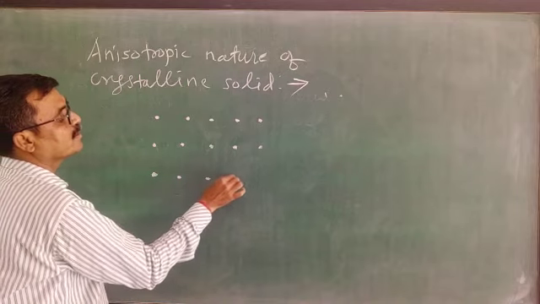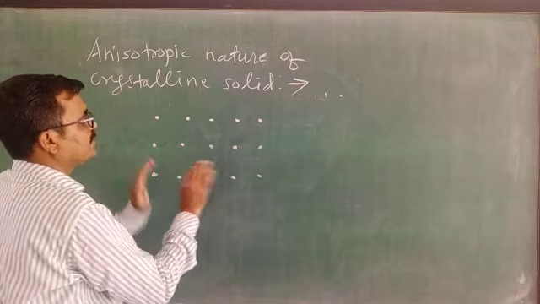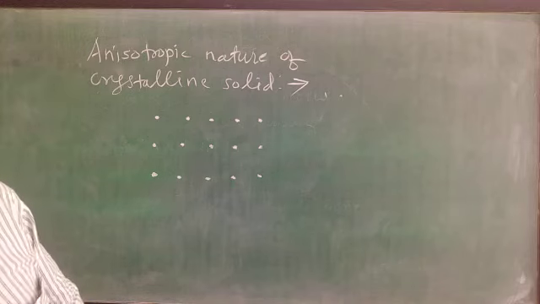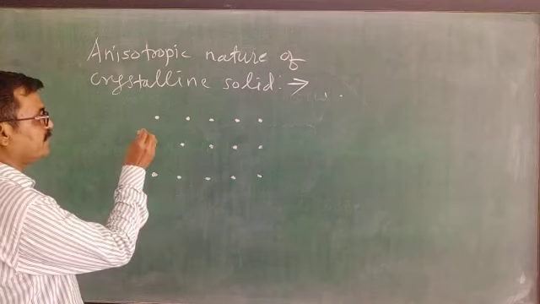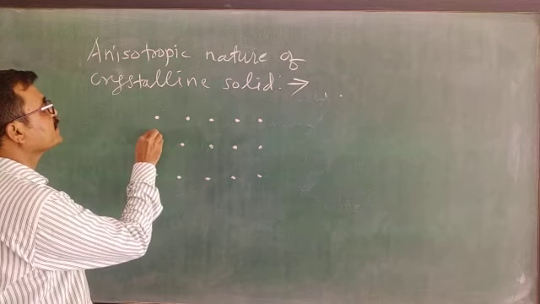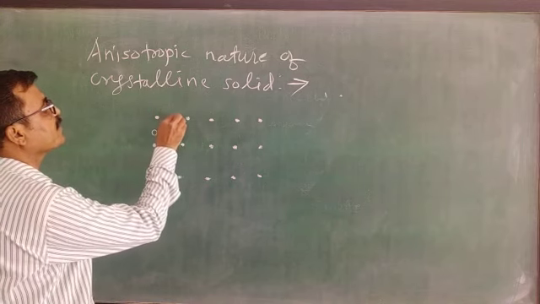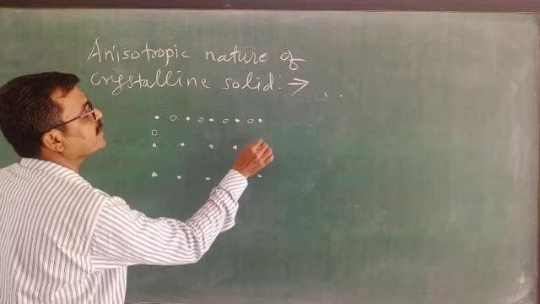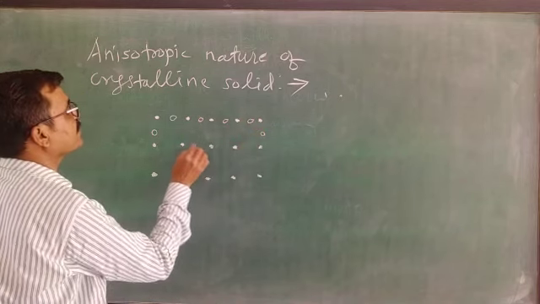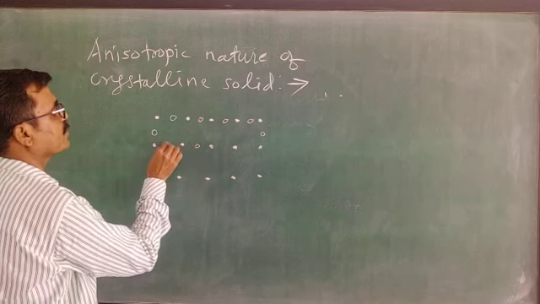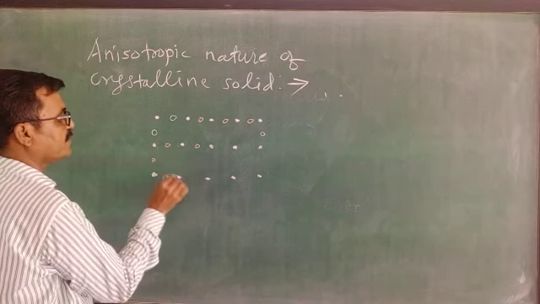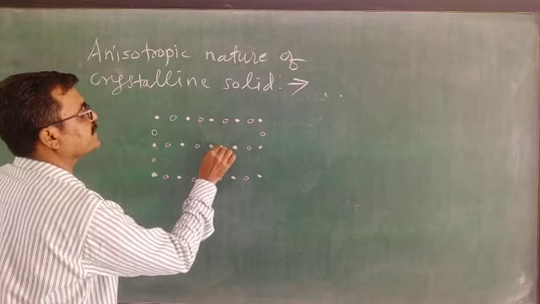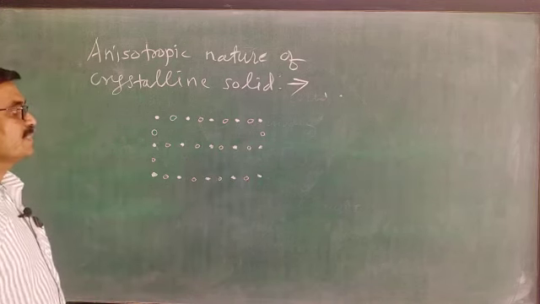Now the arrangement is the same. For our study we may consider that in between these two there are different types of atoms also there. Different atoms are present in this way.